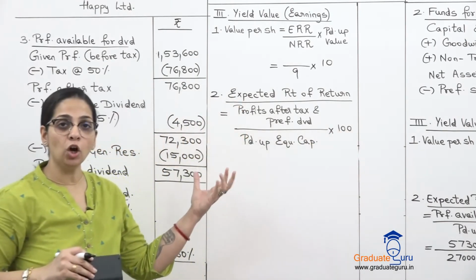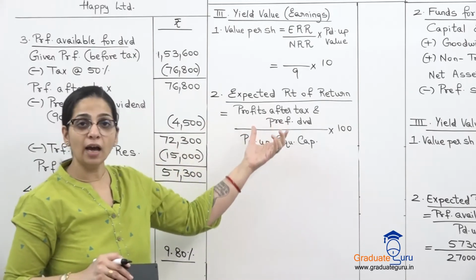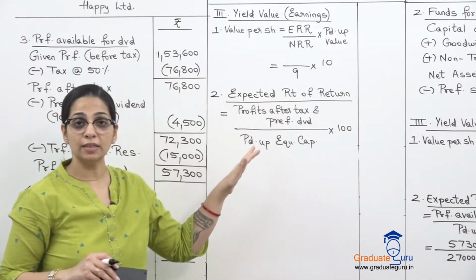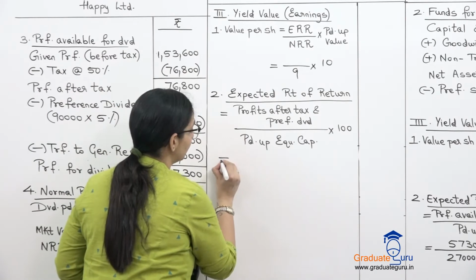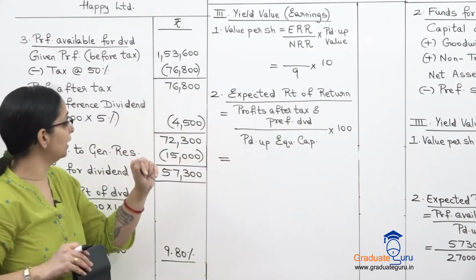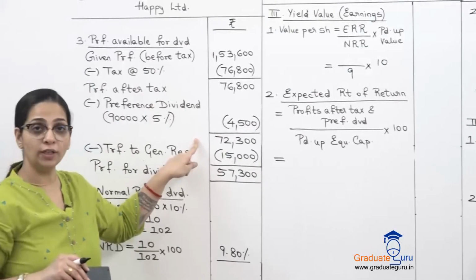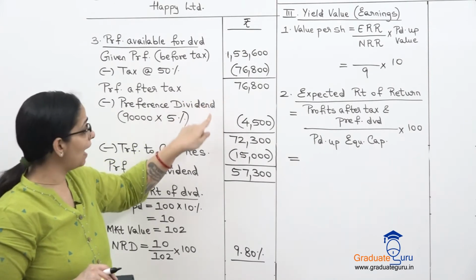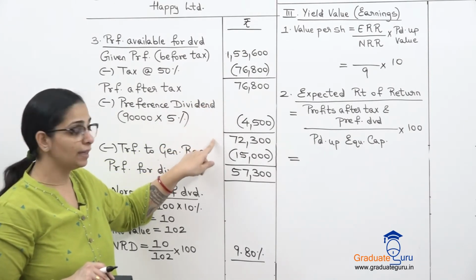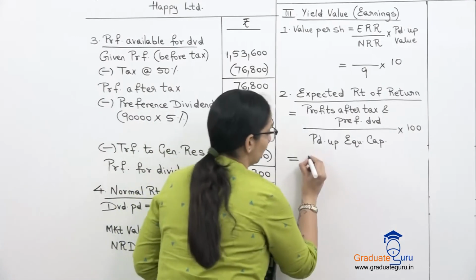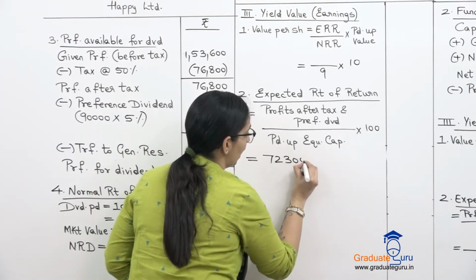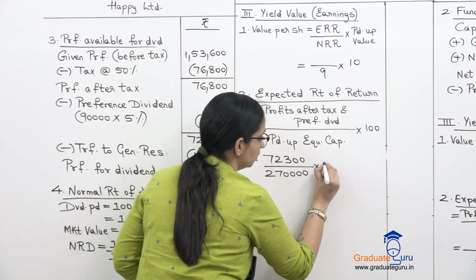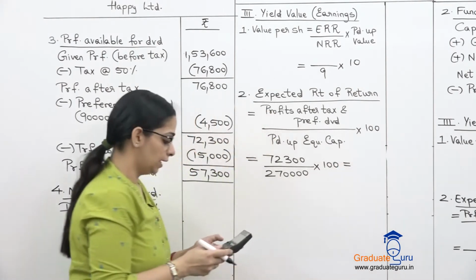Basically, difference between your dividend profit and your ERR profit is that यहाँ पर हम जो transfer है reserve को वो minus नहीं करेंगे. Okay? So profits after tax and preference dividend I already have over here. ये जो हमारा profit है 72,300, ये reserve के पहले का profit है. This is after tax and this is after preference dividend. So I can directly use this profit over here. 72,300. Paid up equity capital is the same, 2,70,000 into 100. Let's calculate that.